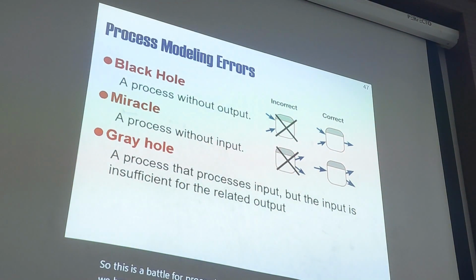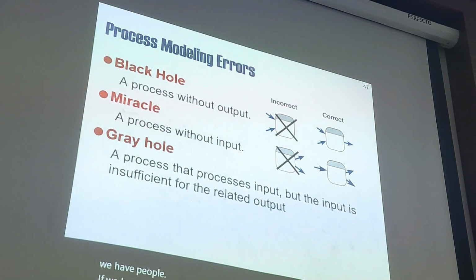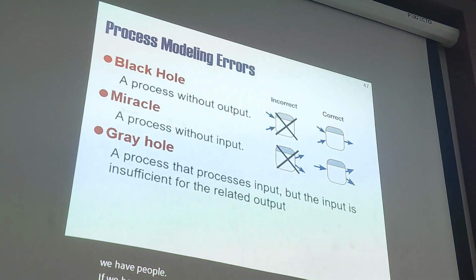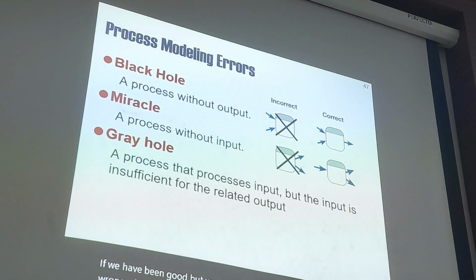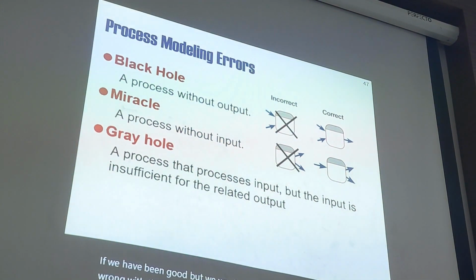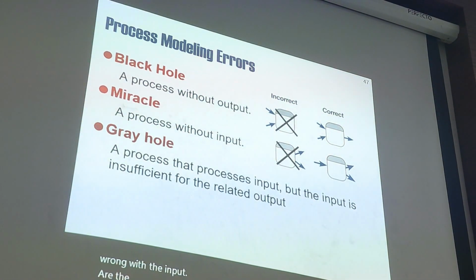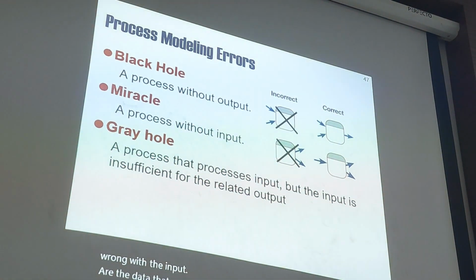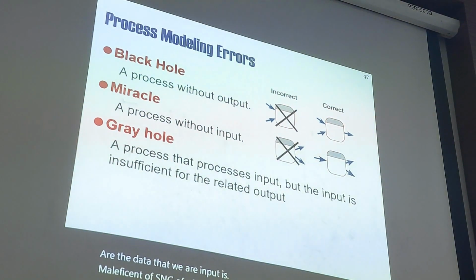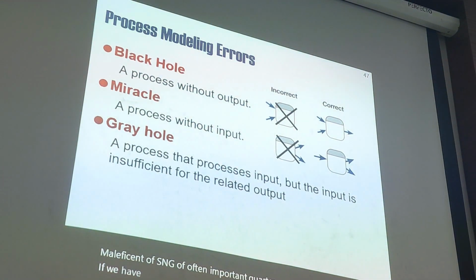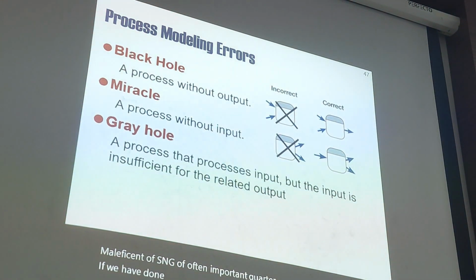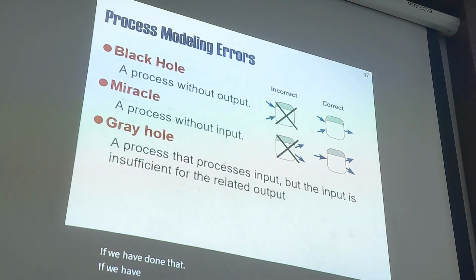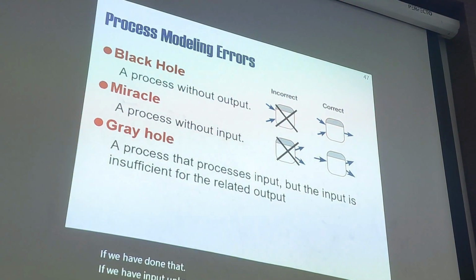If we have input but no output, there is something wrong. The data that we input is essential and important. If we have input but no output, this is a mistake.